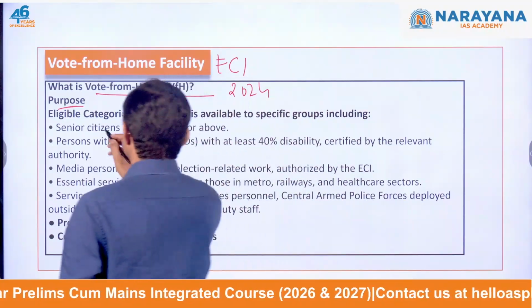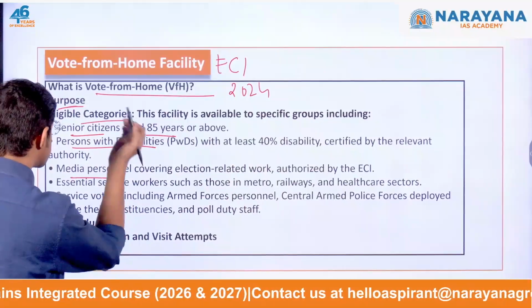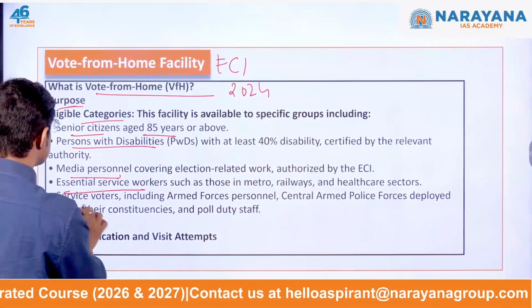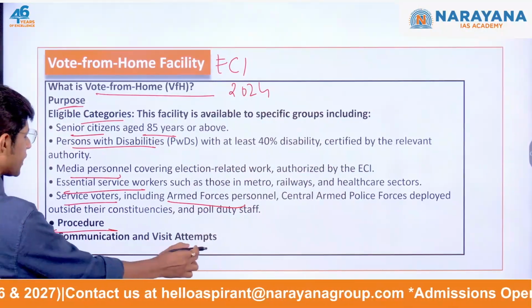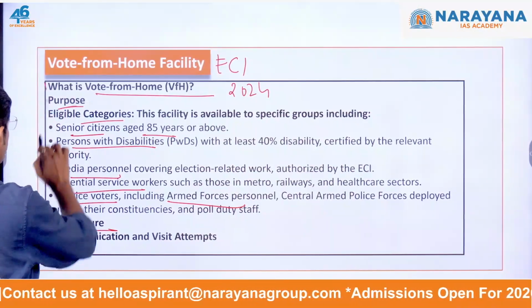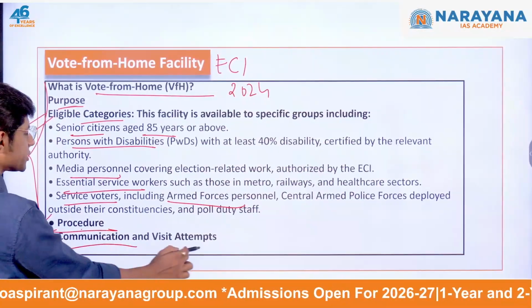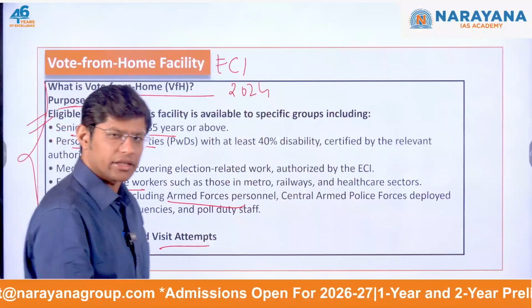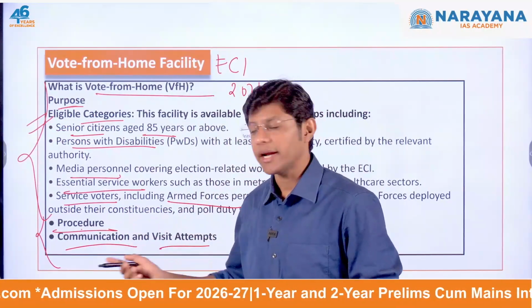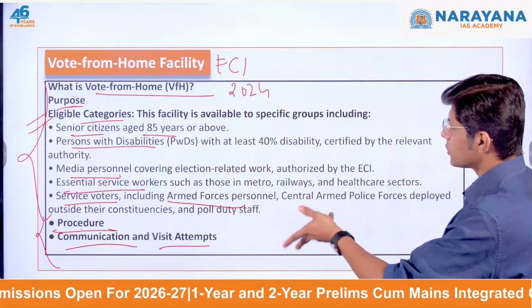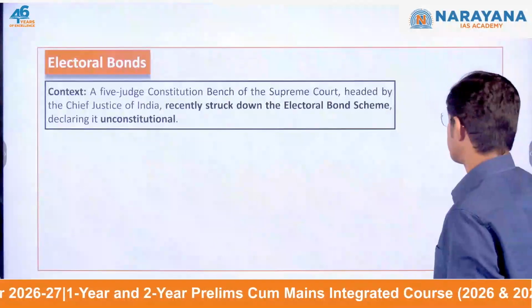Now, eligible categories, again please remember: senior citizens, people with disabilities, media personnel, essential service workers, service voters including armed forces personnel, right? And the procedure, communication and visit attempts, now this one is not that important, but the points that we discussed are very important. This you can read in the notes. Make sure you are downloading the notes, right? Okay. I hope you understood this vote from home facility. Let us proceed towards the next topic.